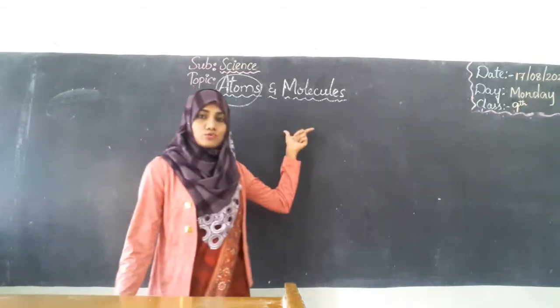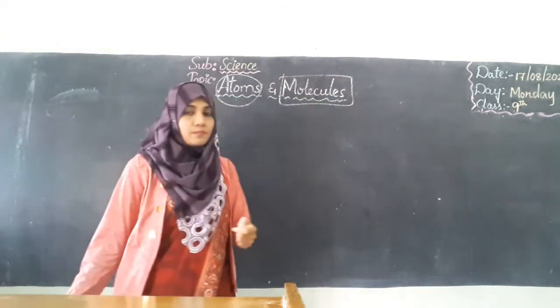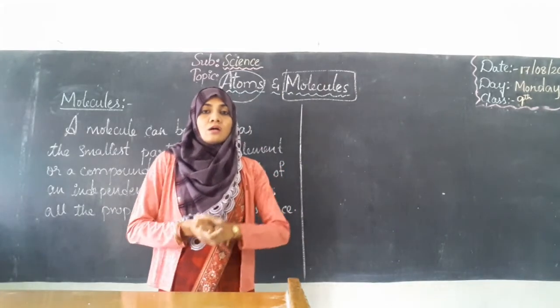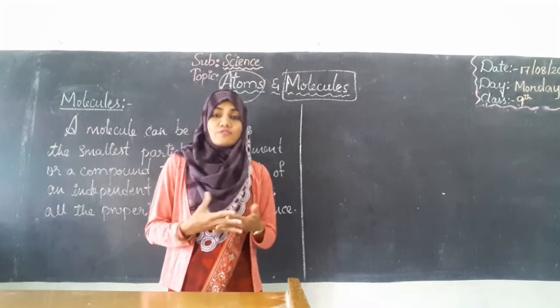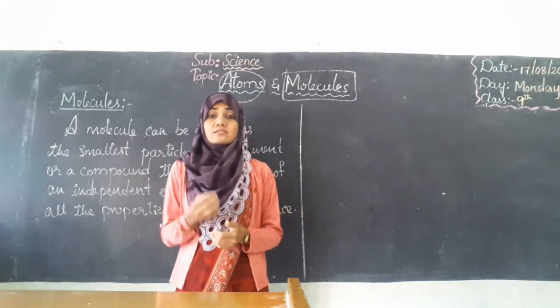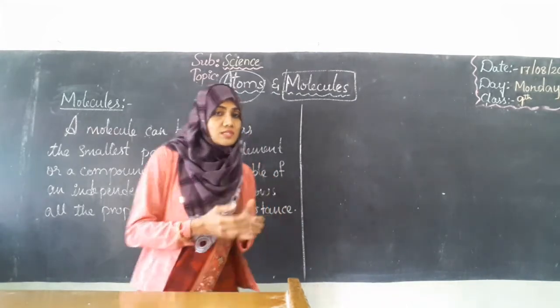Now we shall move towards molecules. So what is a molecule? We all know that molecules are nothing but groups of atoms, right? But how could we define a molecule in its actual term? What's the actual definition? Let's see.